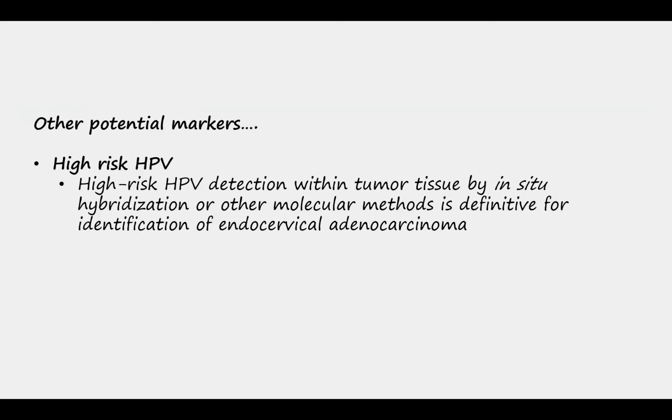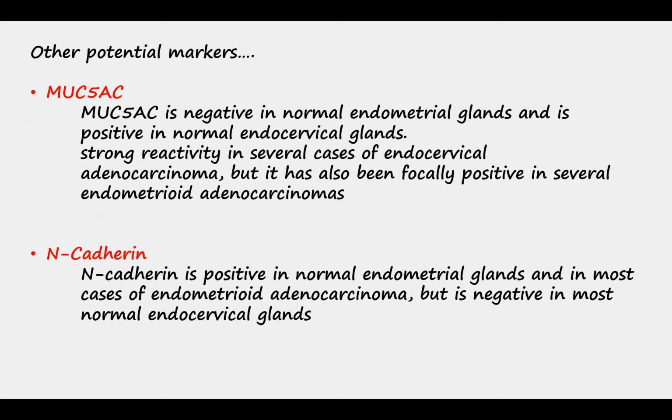There are some other potential markers which are not so widely used. For example, we know that in endocervical carcinomas, there's a role of HPV in the pathogenesis, so we can utilize that. High-risk HPV detection within the tumor tissue by in situ hybridization or other molecular methods is also definitive for the identification of endocervical adenocarcinoma. There are other less commonly used markers as well, like MUC5AC, that's negative in normal endometrial glands and is positive in normal endocervical glands.